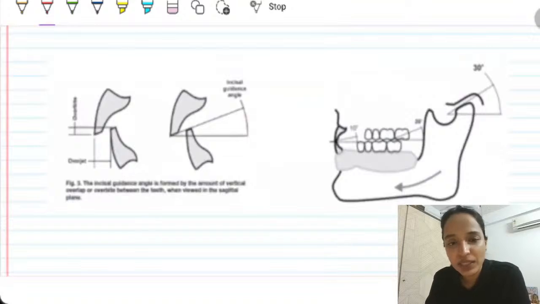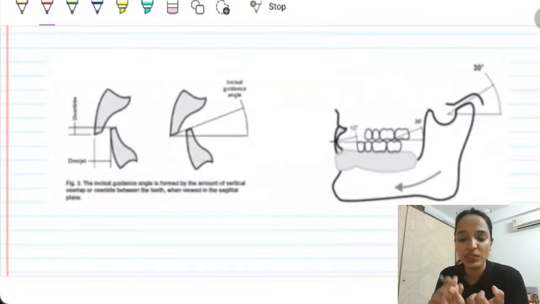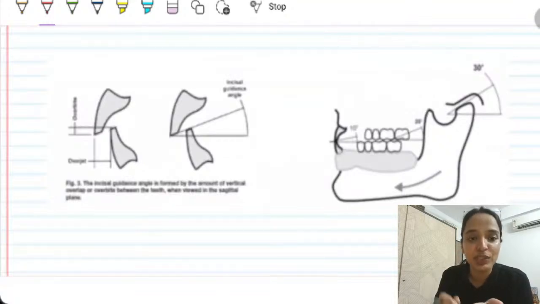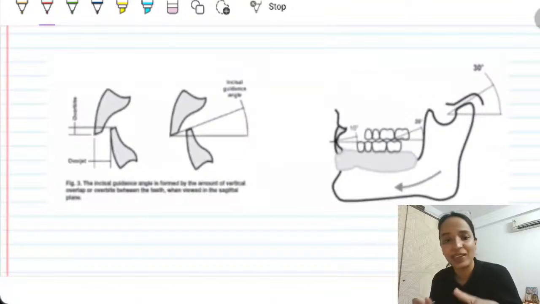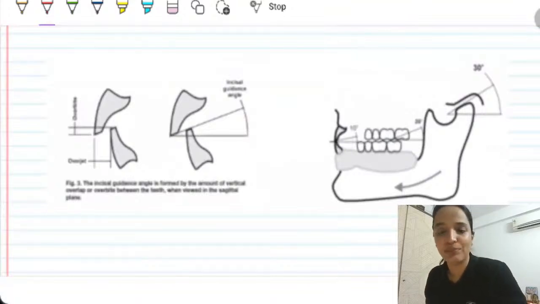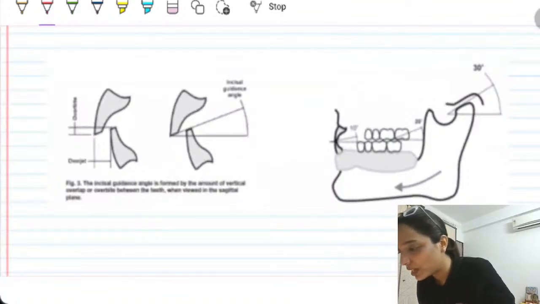Now, coming back to something again from occlusion, but a very good diagram for you to understand. You must have seen the five elements of balanced occlusion: incisal guidance, condylar guidance, compensating curves, plane of occlusion, and cuspal angulation. And that is how balancing is present. See, balancing is basically what? Balancing essentially is that